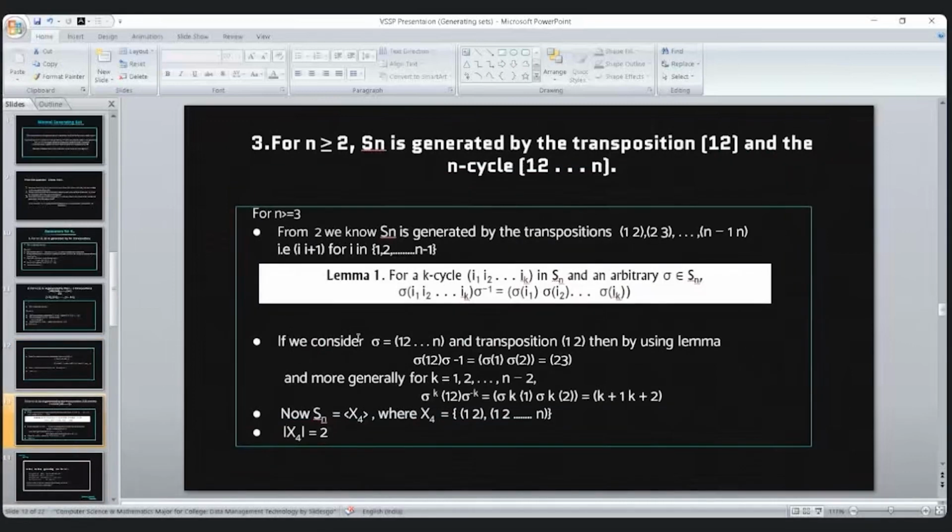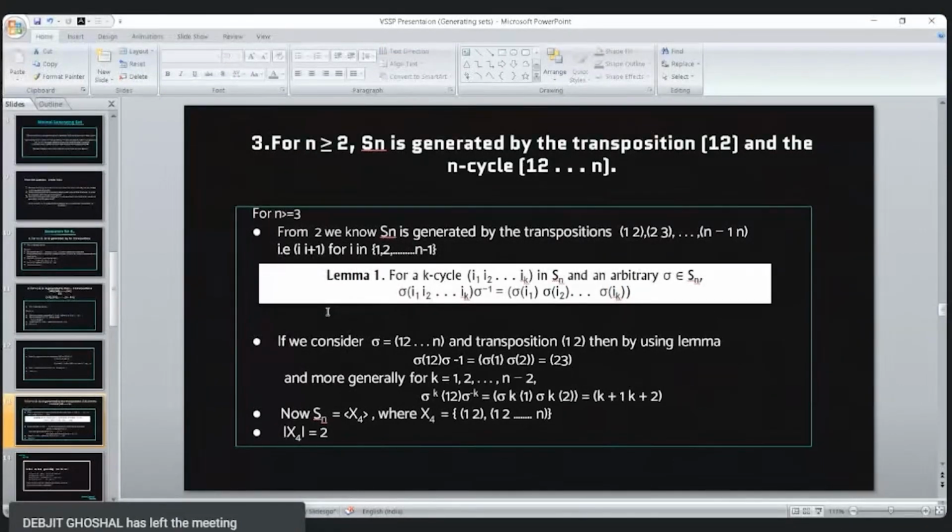We have a lemma: for an arbitrary k-cycle (i1 i2 ... ik) in Sn and an arbitrary permutation sigma in Sn, sigma times the k-cycle times sigma inverse is equal to the cycle containing sigma of i1, sigma of i2, up to sigma of ik.